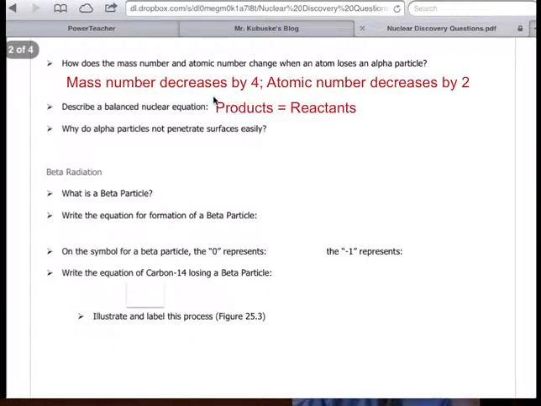A balanced nuclear equation should have products and reactants equal on both sides. I may have to add things together on one of the sides to make them equal, but the numbers should be equal on the left side as they are on the right side.